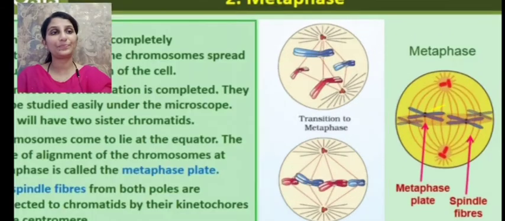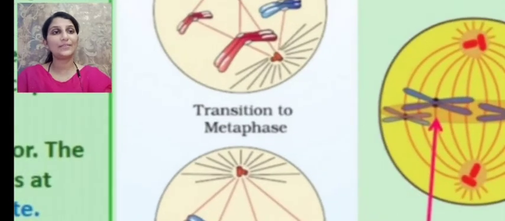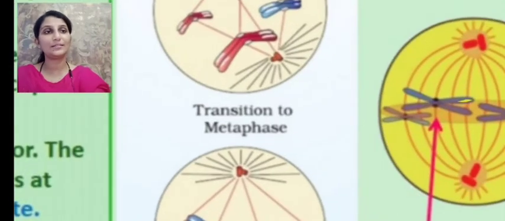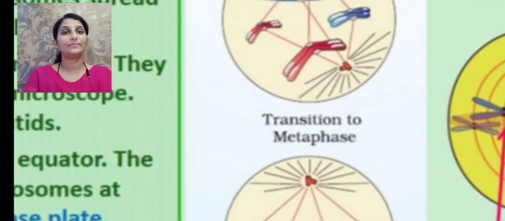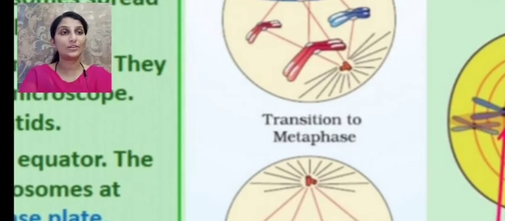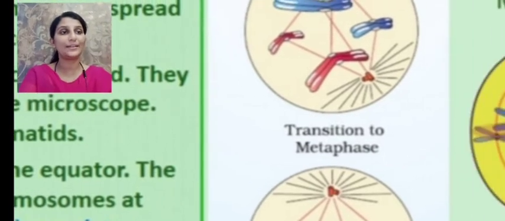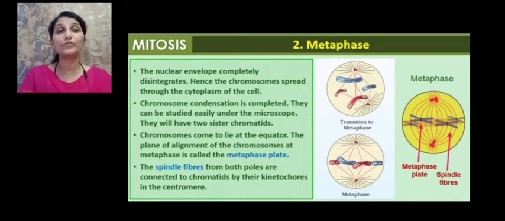You can see each chromosome is having, this is one chromatid, and this is the other chromatid. Each chromosome is showing the presence of two sister chromatids. So the chromosomes during the metaphase stage move towards the equator. Here we can see they are all distributed towards the cytoplasm.